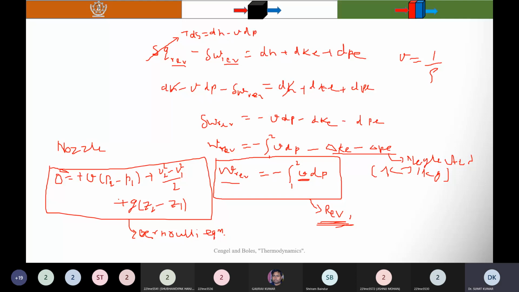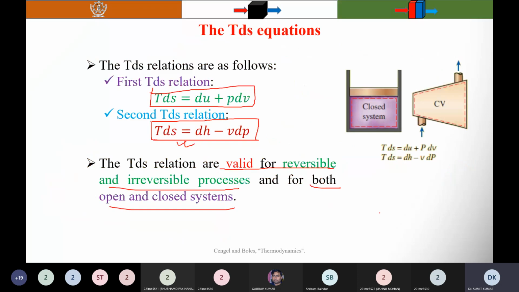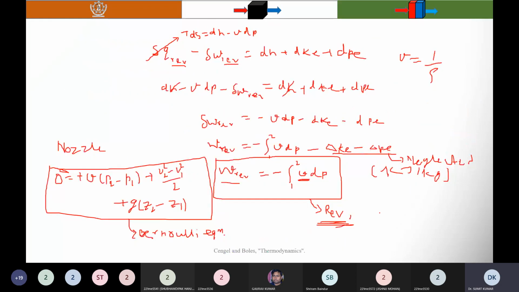Always remember why we need to study the reversible process: because the reversible process gives you the maximum work produced by the device, and in the case of a work consuming device, we supply the minimum work input. So in a reversible process, the work producing device produces the highest work, and the work consuming device takes the minimum work input.